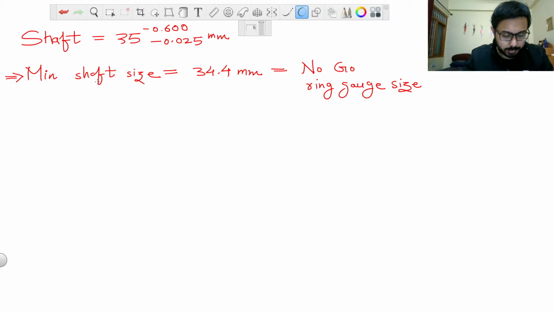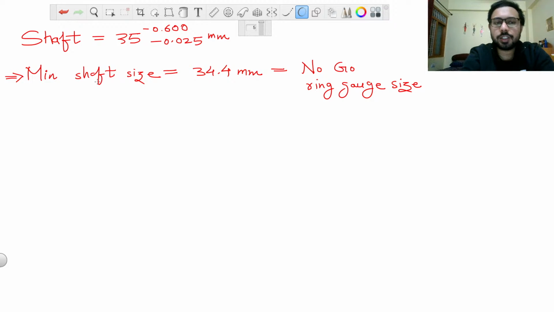From this discussion, we can understand that for a shaft we need an opposite type of gauge, that is a ring gauge, because inside the ring we have to make our shaft go and see if the size of the shaft that we have manufactured is right or wrong.